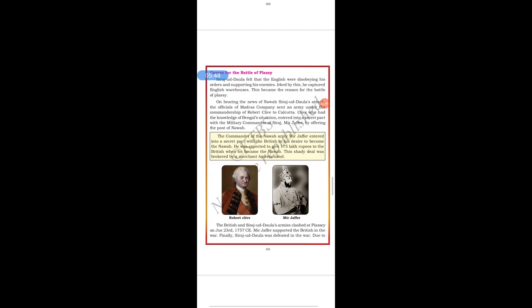The British and Sirajuddaulah armies clashed at Plassey on June 23rd, 1757 CE. So here what happened, students? The Britishers and Sirajuddaulah armies clashed, meaning they started to fight each other on June 23rd, 1757. Mir Jafar supported the Britishers in the war. Finally, Sirajuddaulah was defeated in the war.